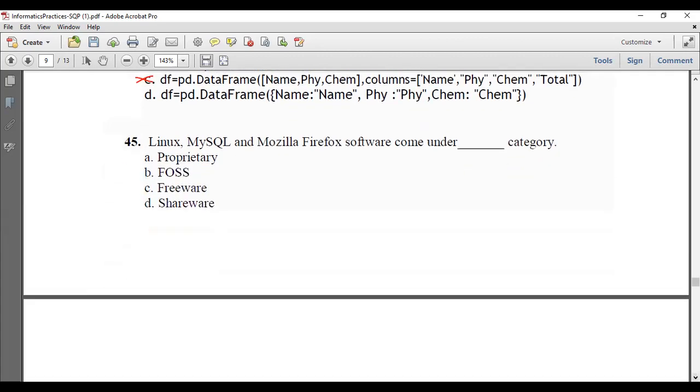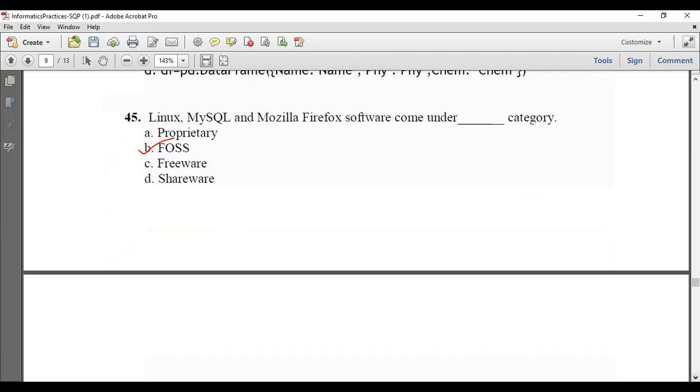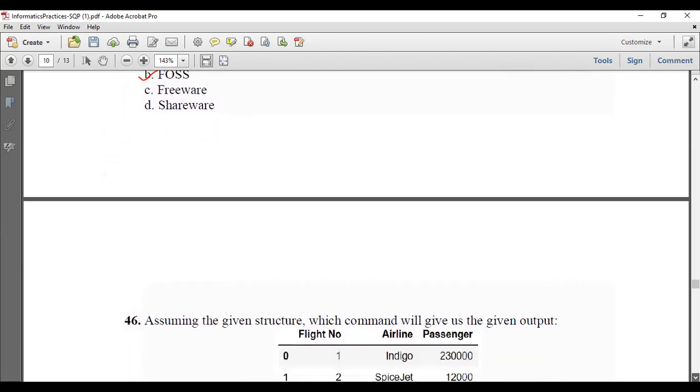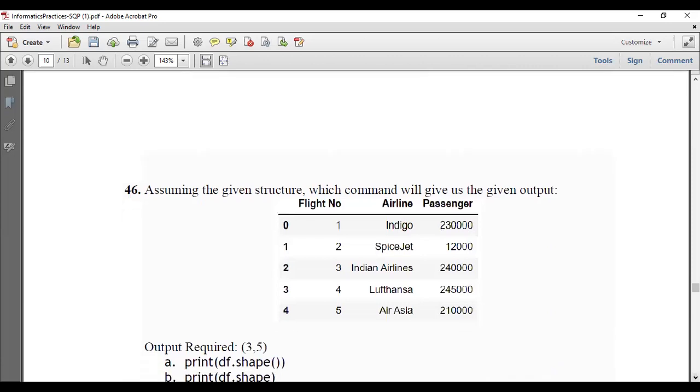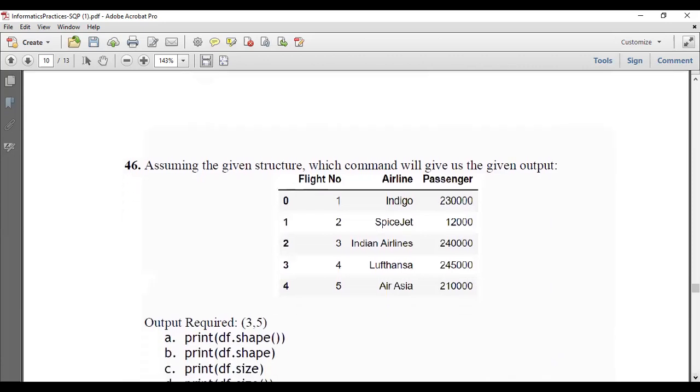Linux, MySQL and Mozilla Firefox come under free and open source software. We can freely download them and the source code is also available. Assuming the given structure, which command gives us the given output?